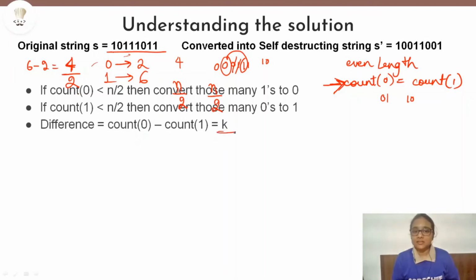Say the difference is k, then k by 2 will be our answer. The difference between the count of ones and the count of zeros, divided by 2, gives us the smallest number of inversions required to convert our original string into a self-destructing string. So guys, this was our problem.